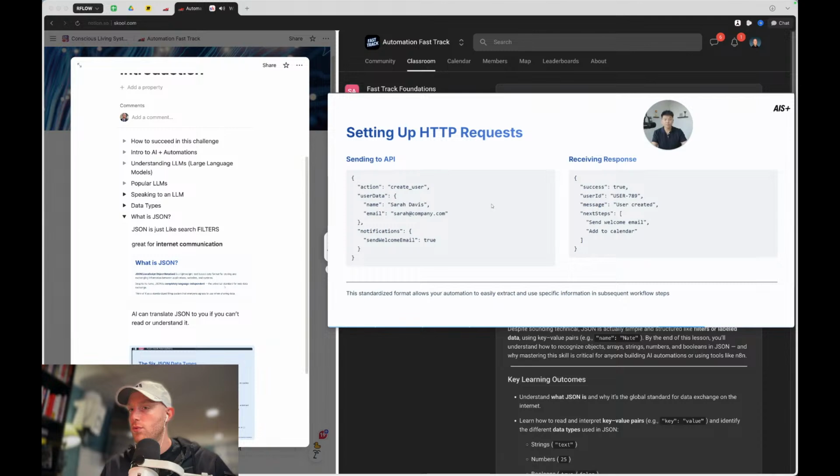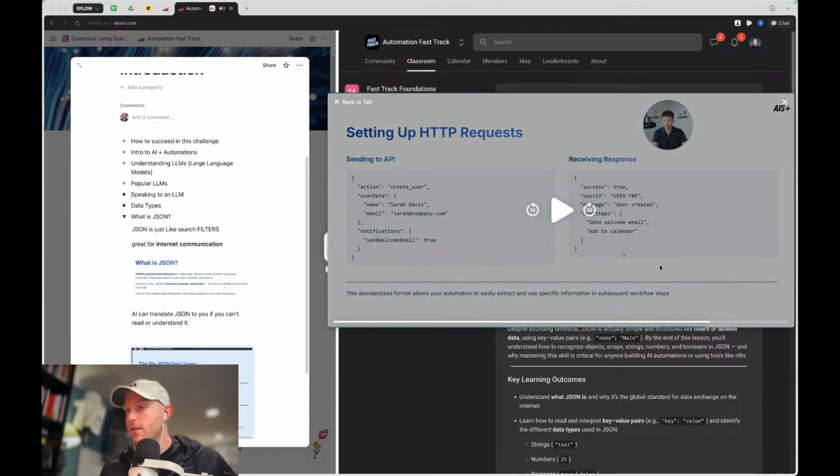Now, once we send that off, if I told you to do that as a human, you would probably come back and say, okay, I made the user, here's the ID, the next steps are to do this. And that's exactly what the service sends back. Success equals true. User ID equals here. The message is that user was created. And we have our next steps, which is a list, by the way. You can see this is an array. There are two next steps: send a welcome email and then add to calendar. So hopefully that real example makes sense of the way that we send and receive it.